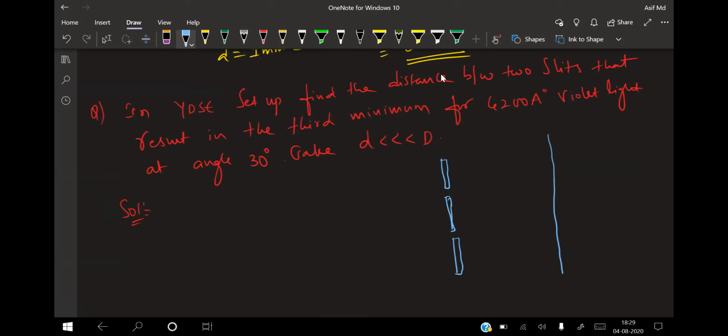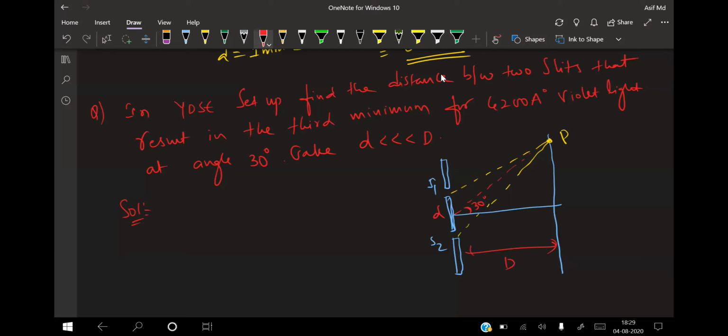This is slit S1, this is slit S2, and this is the central maxima. There is a point P on the screen, making an angle of 30 degrees. This is small d, and this distance is capital D.